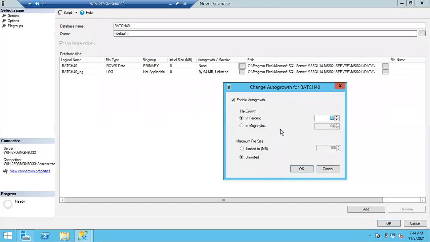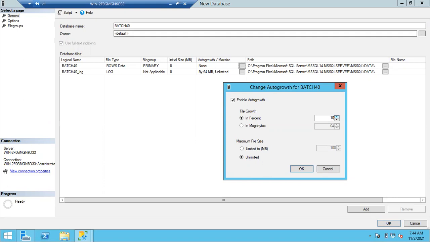Right, so whenever the file is full, automatically as per this auto growth option, if you give 10 percent, tell me, how much will be added? Now my file size is 8 MB. Now you gave 10 percent of 8 MB. How much will be added? 0.8 MB. 10 percent of 8 MB is 0.8 MB. So the new file size will be 8.8 MB.